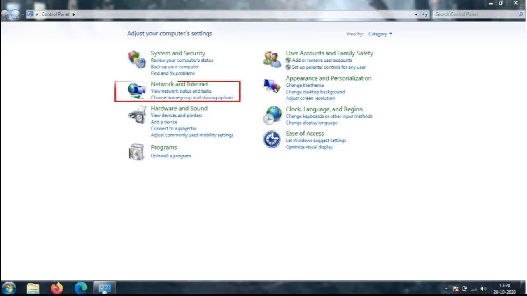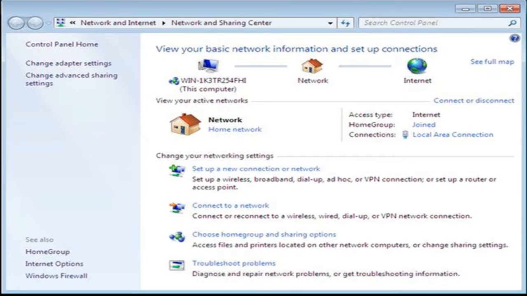Network and Internet. This category you all are very much aware of, which helps you to view and connect all the network and internet connections available on the computer. In addition, you have Internet Options applet through which you can change browser settings and delete internet history also.